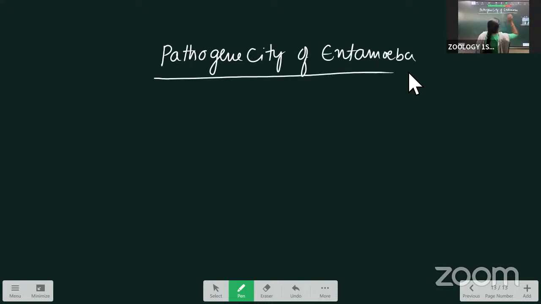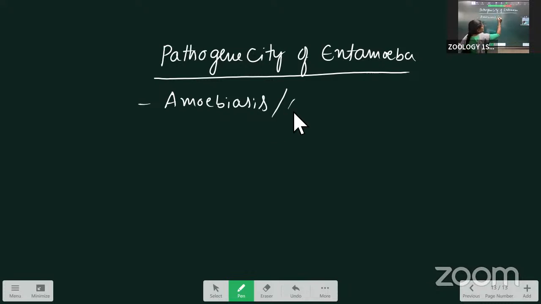Already we completed the LAQ, Entamoeba histolytica life cycle. Entamoeba mainly causes amoebic dysentery, also called amoebiasis.